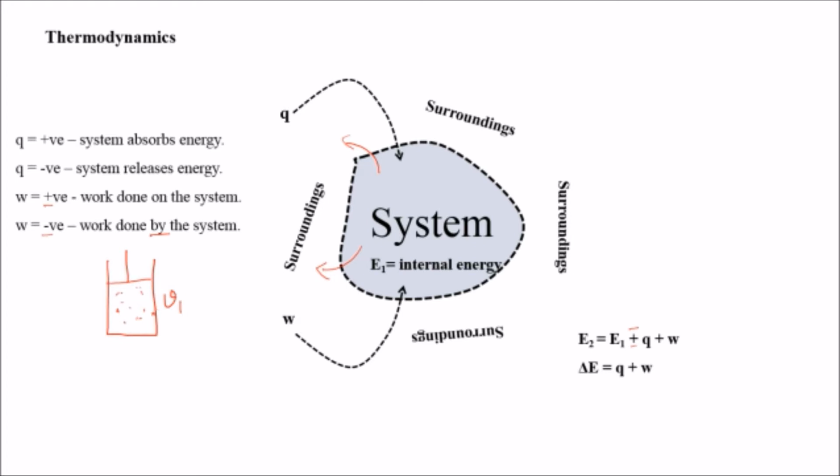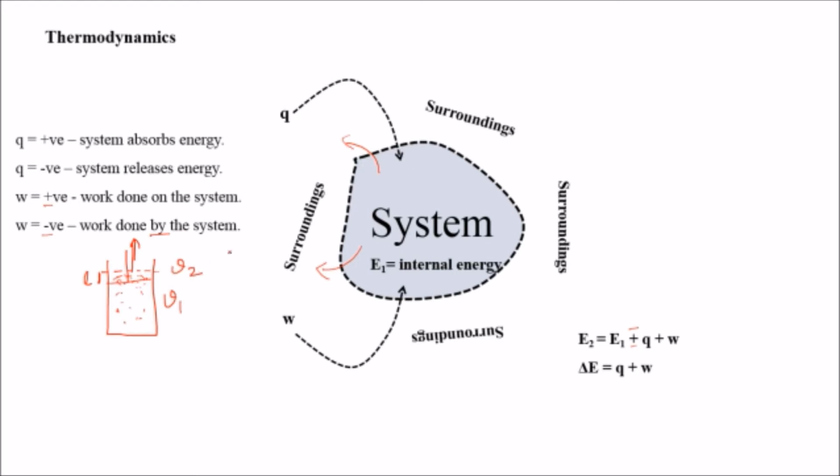When we apply force and pull the piston up by an amount L, the gas will also occupy this extra volume.